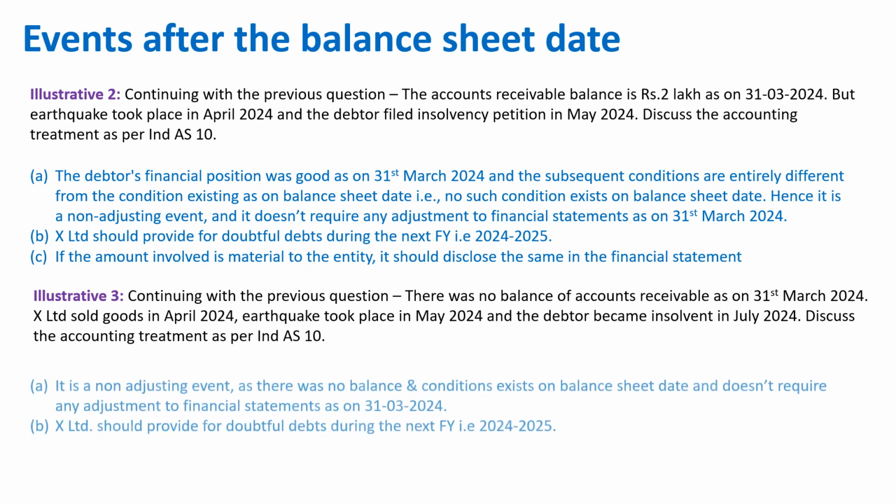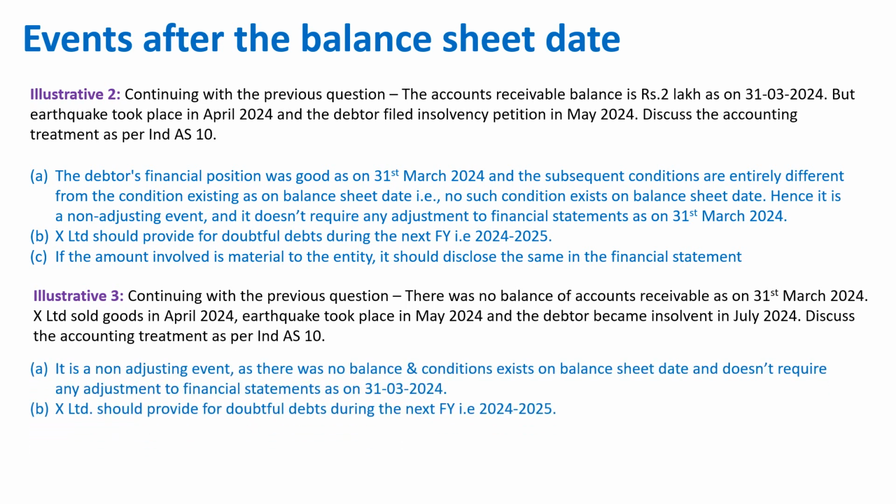So here it is very clear. Everything is happening after the balance sheet date, right? It is a non-adjusting event as there was no balance and no condition existed on balance sheet date, and it doesn't require any adjustment to financial statement as on 31st March 2024. X Limited should provide for doubtful debt during financial year 24-25.